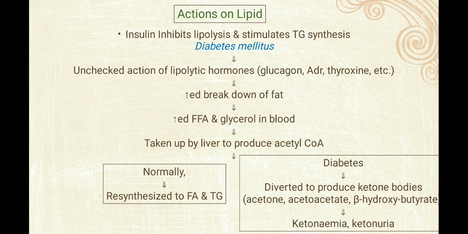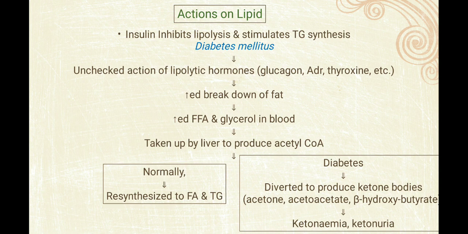Normally acetyl coenzyme A will be resynthesized to fatty acid and triglyceride, but in diabetes it is diverted to produce ketone bodies, which include acetone, acetoacetate and beta hydroxybutyrate, and ultimately ketonemia and ketonuria will be seen.